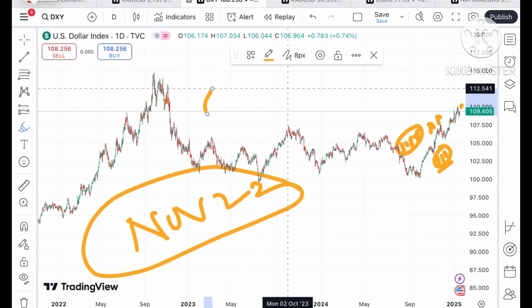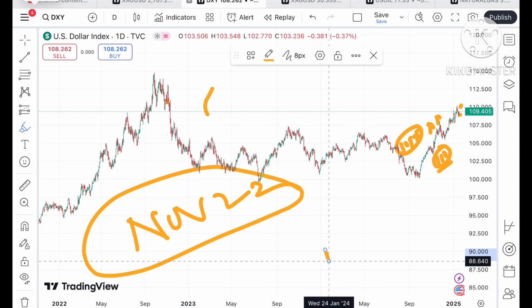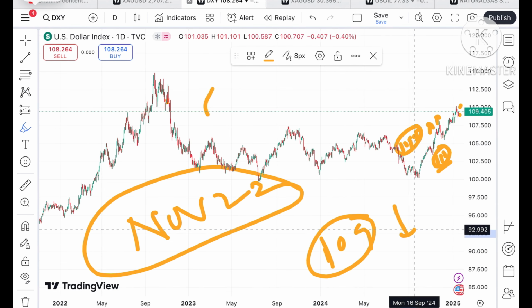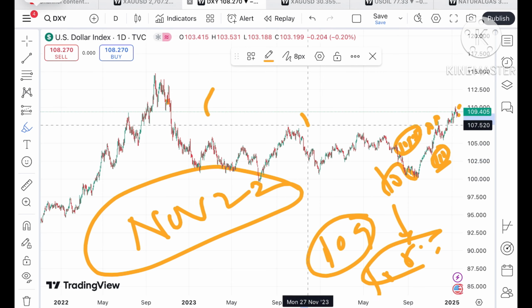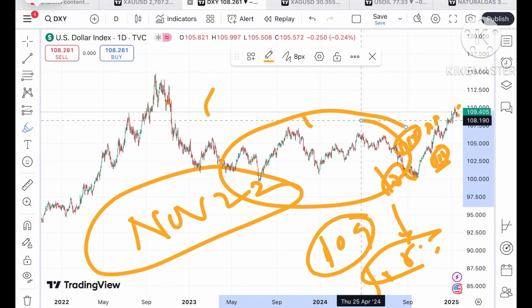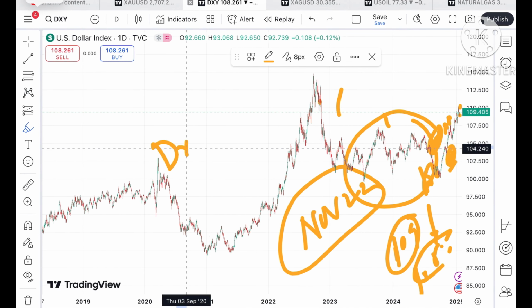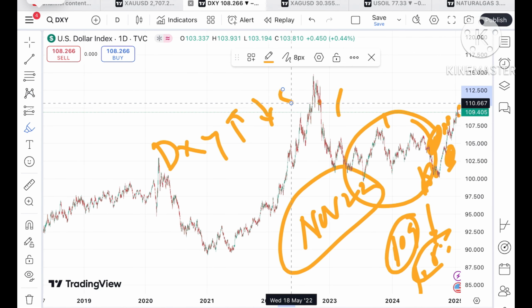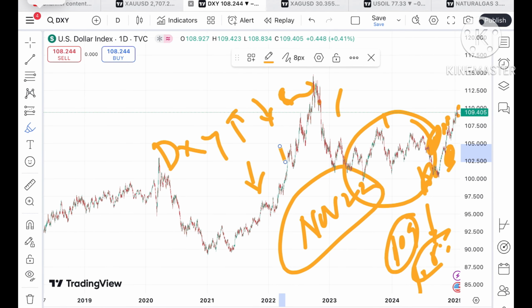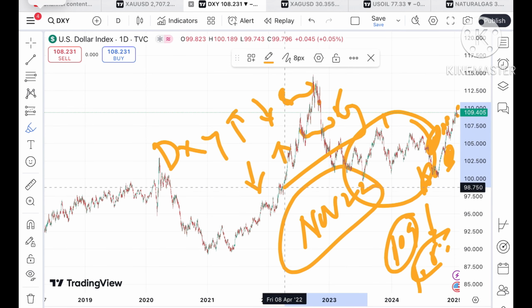Once the price starts falling below a level of 109, we can see a further downfall towards 108.5, and from there a level of 108, and if it starts going below this level, it will move in this zone. When the dollar index starts going upside, we will see the price of gold come down. If the dollar goes down, we will see the gold price go up. This is what we can see.